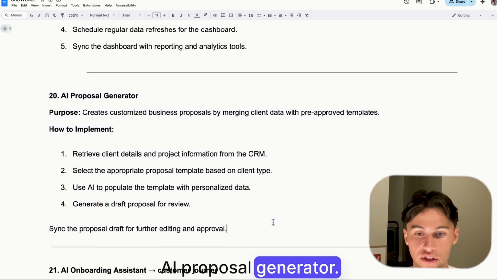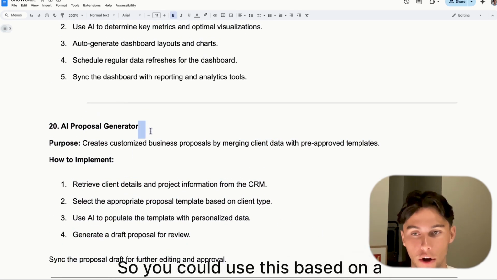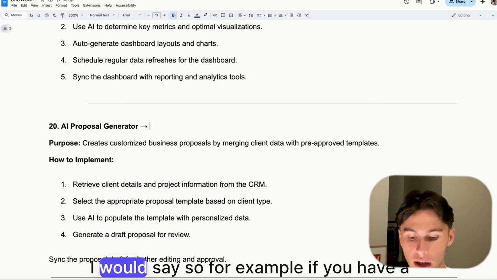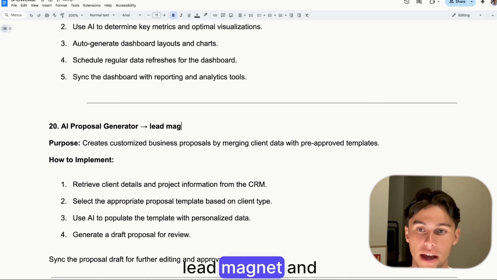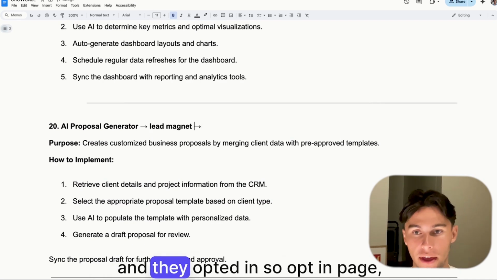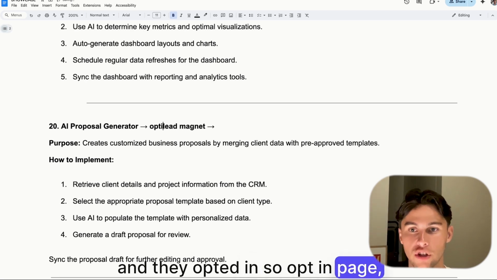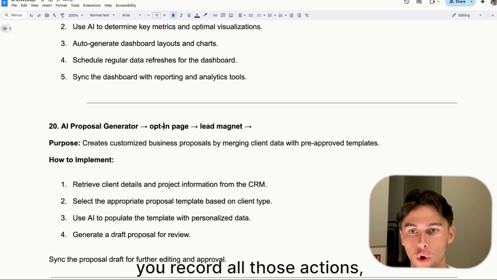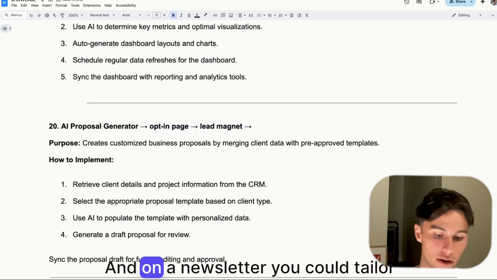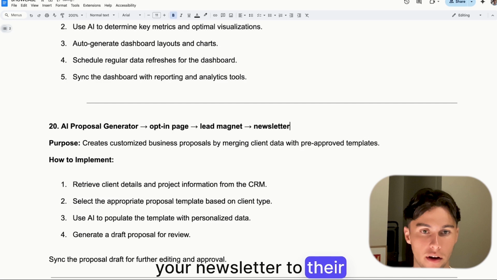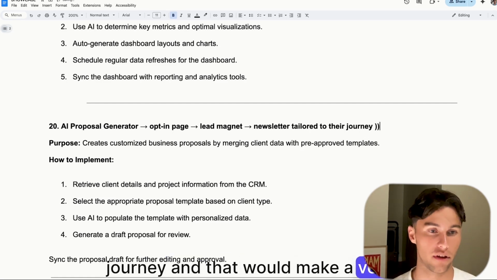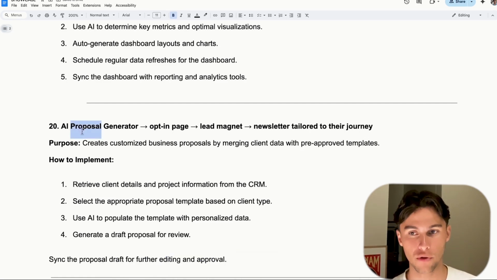AI proposal generator. So you could use this based on a specific situation, I would say. So for example, if you have a lead magnet and they opted in, so opt-in page that led to a lead magnet, you record all those actions, right, that the lead went through, and on a newsletter, you could tailor your newsletter to their journey, and that would make a very personal proposal.